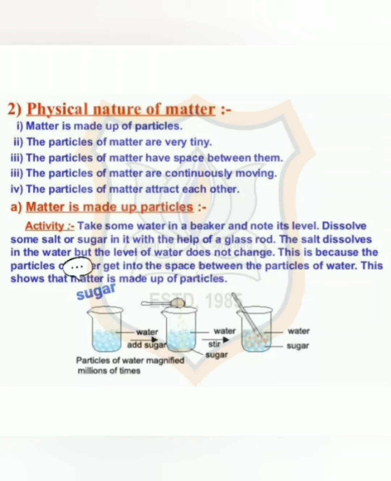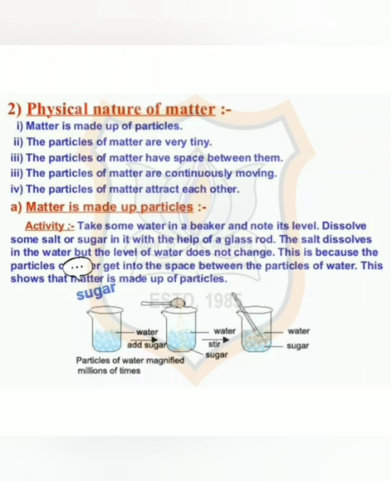No, the level of water does not change because salt or sugar dissolves in water and particles of salt or sugar get into the space between the particles of water. This activity shows that matter is made up of particles. And here we can say the particles of matter have a space between them.